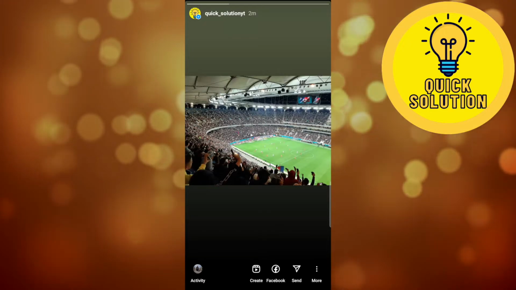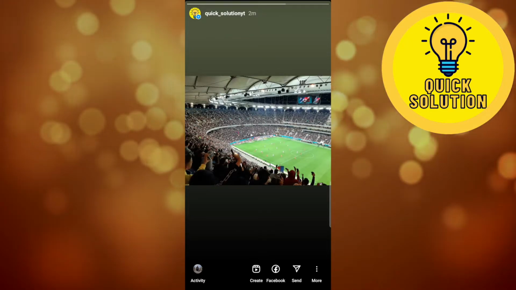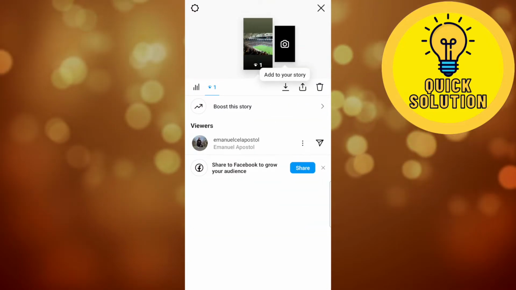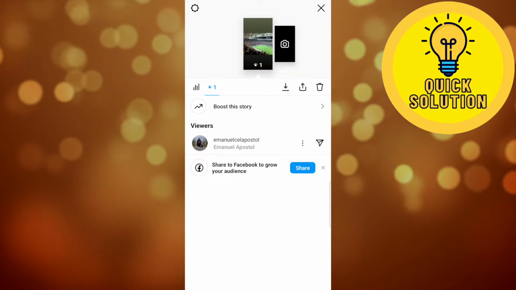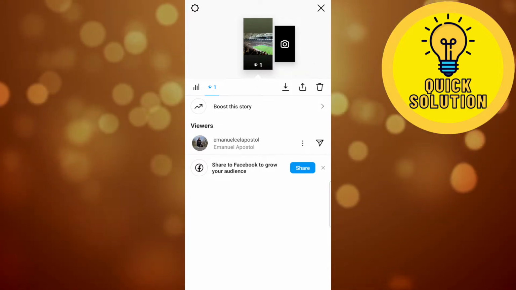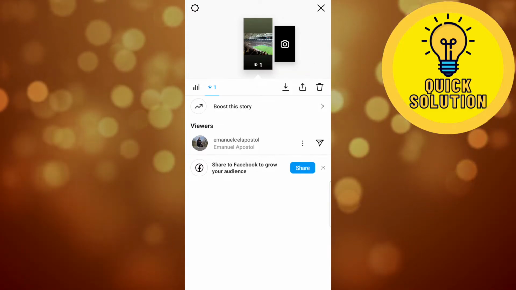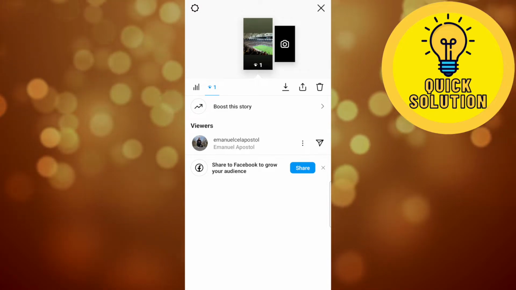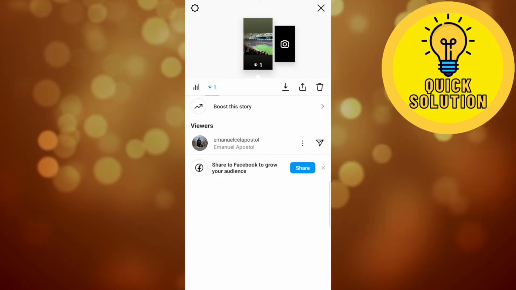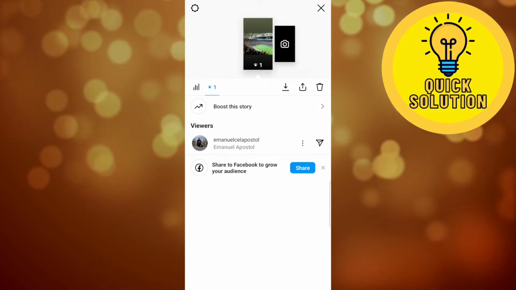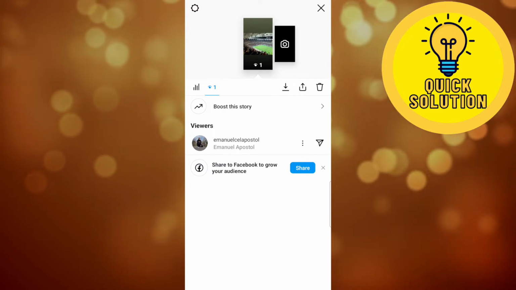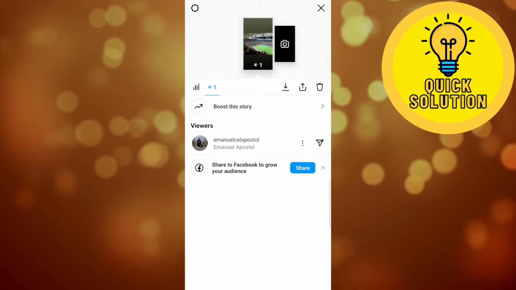And if I open the story, I can see who saw this story of mine, but again, there is no notification or indication that someone screenshot the story. So basically, Instagram doesn't have that option to check if someone screenshot your story.